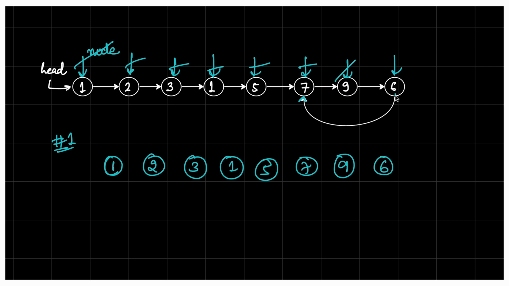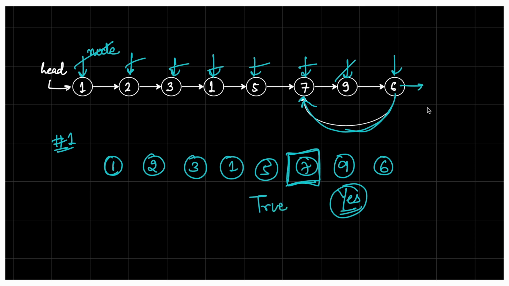And when we try to go to the next of 6, we'll see that we have already traversed 7. So that means there is a cycle present, and true will be returned. Else, if the next of 6 is null, in any case if we move to null, we'll stop and return false.